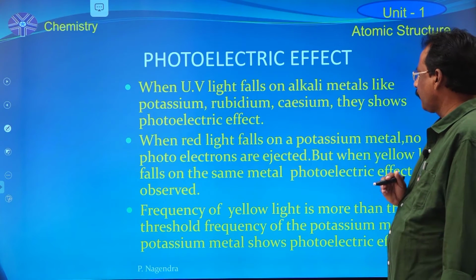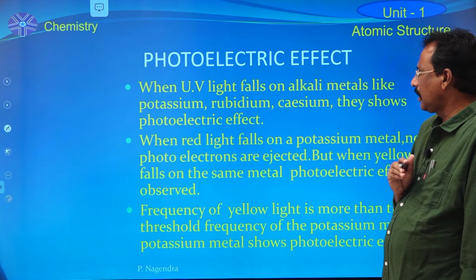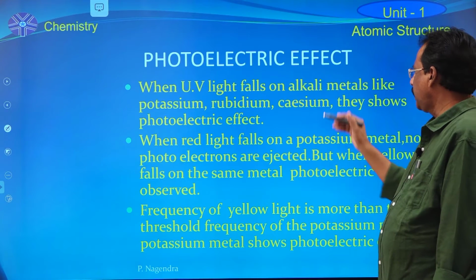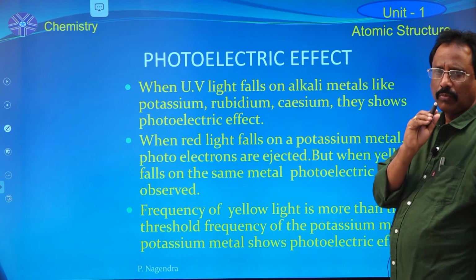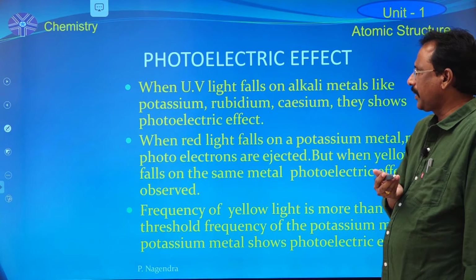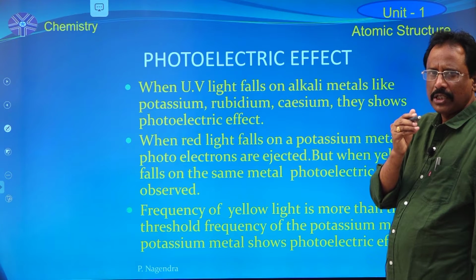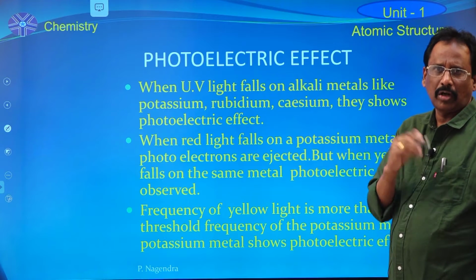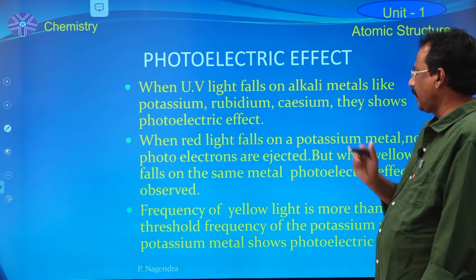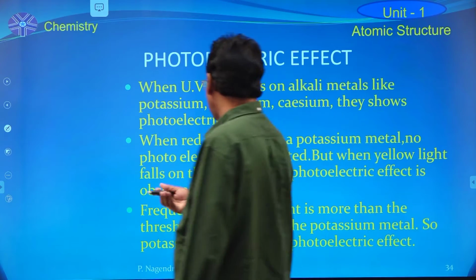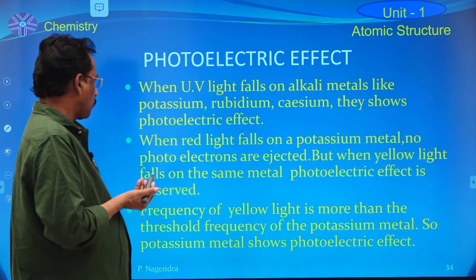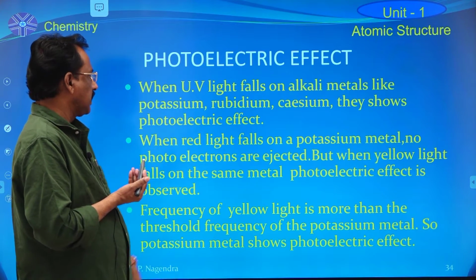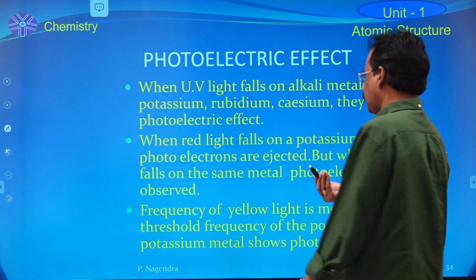For example, in the long form periodic table, the active metals are the alkali metals. Potassium, rubidium, cesium, they possess a larger atomic radius. That's why their metallic property is more. For these metals, suitable light is ultraviolet light or visible light also. So when UV light falls on any alkali metal, immediately that metal shows the photoelectric effect. That means when light falls on those metals, photoelectrons are emitted immediately.